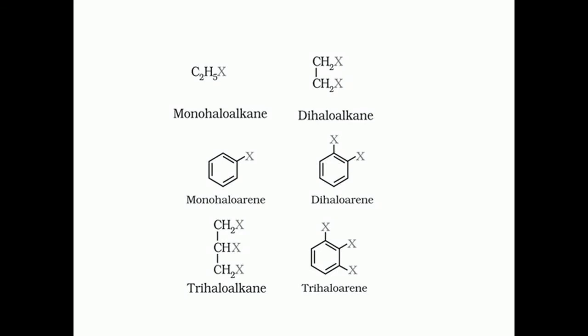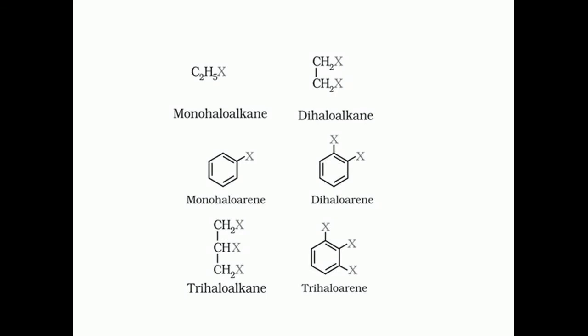The first one is a monohaloalkane. Alkane because it is an aliphatic compound. It is a monohalo derivative of ethane, C2H5X. Correct? Only one halogen atom in the structure, so it is a monohaloalkane. Similarly, see the next compound. It is a dihaloalkane, 2X. Correct? Dihaloalkane. You also have monohaloarene, an aromatic compound.